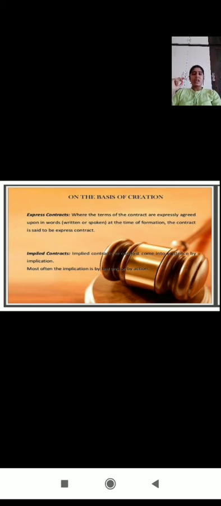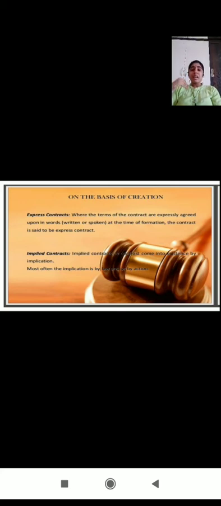On the basis of creation there are four types. One is express contract, then implied contract, tacit contract, and the next one is quasi contract. So the first one is express contract. An express contract is where the terms of the contract are expressly agreed upon in words, either oral or written, at the time of formation.